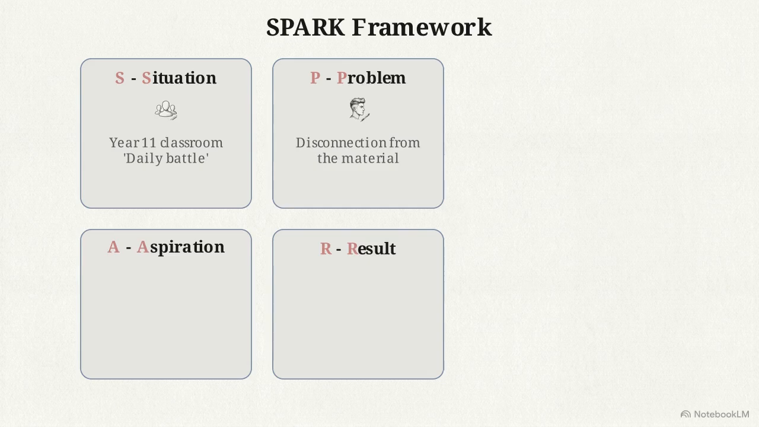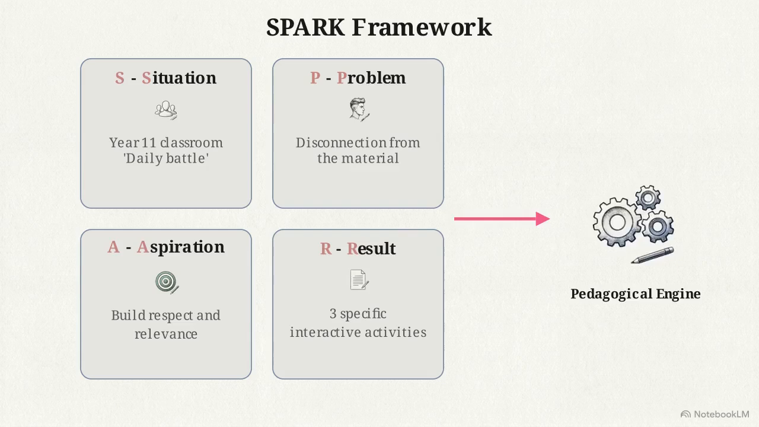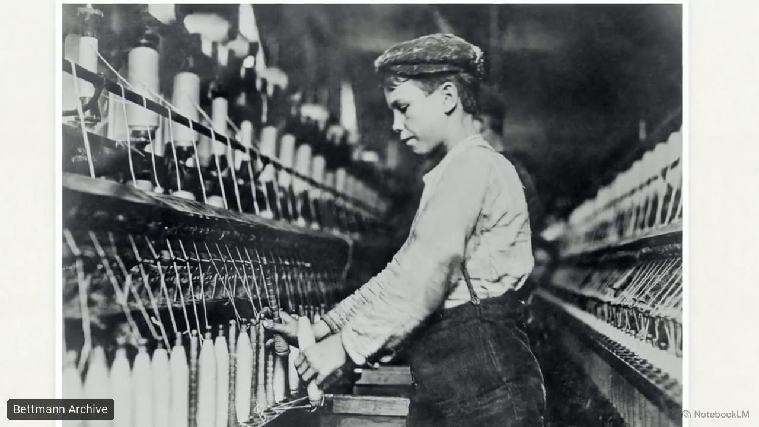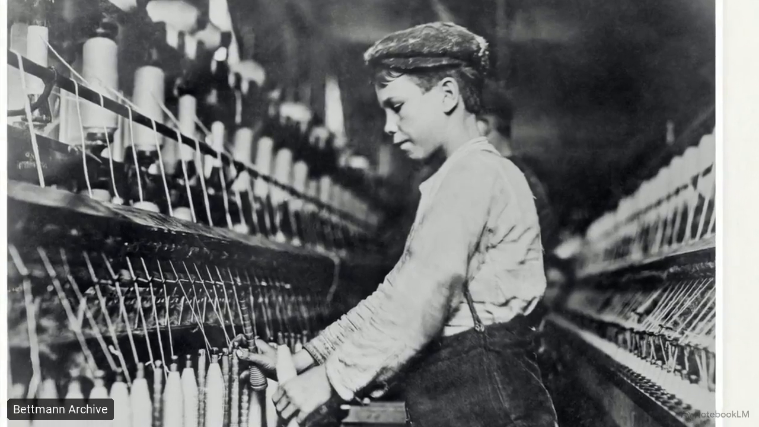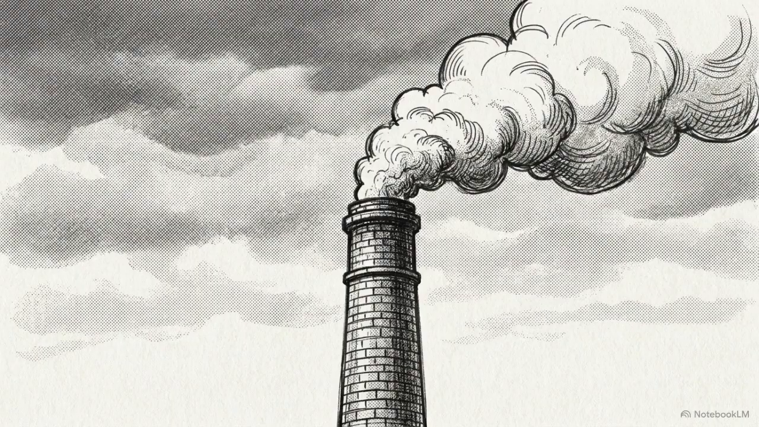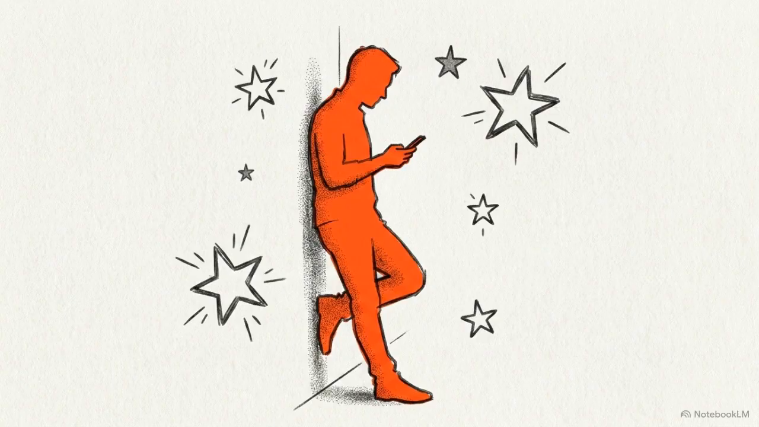Your aspiration here is to build relevance into the lesson. The targeted result is 3 interactive activities designed specifically to harness the strong opinions of those difficult students. Here is a photograph of a boy working in a textile mill during the Industrial Revolution. One AI-generated activity is a role play comparing this historical reality to the life of a modern teen, giving students an immediate bridge to the content.